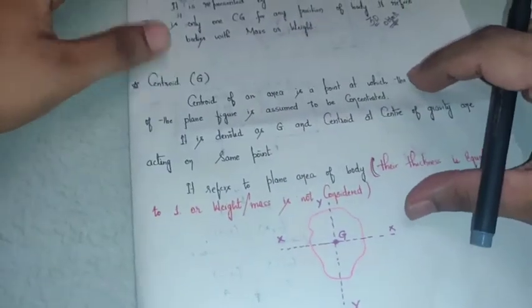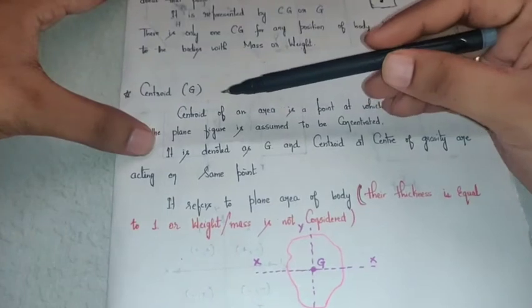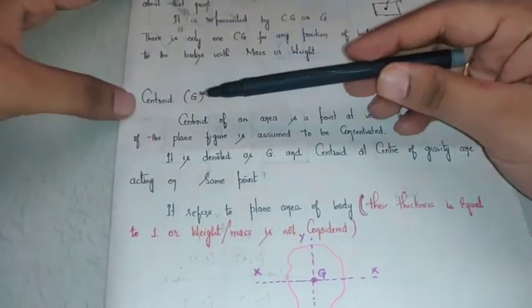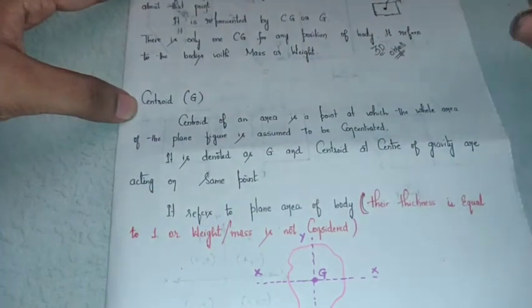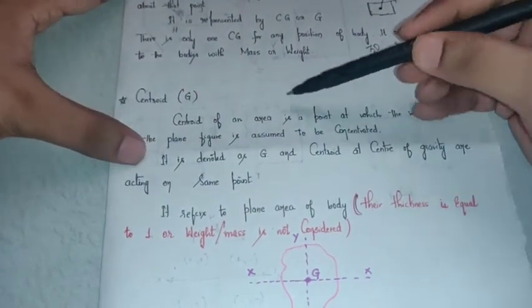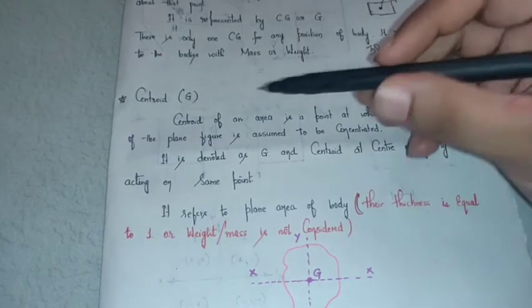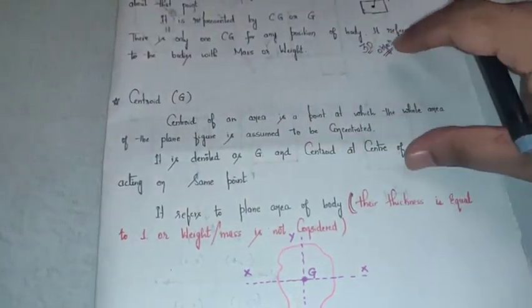I'll define the centroid of an area as a point at which the whole area of the plane figure is assumed to be concentrated. You have to focus on this. Centroid of an area is a point at which the whole area of the plane figure is assumed to be concentrated.